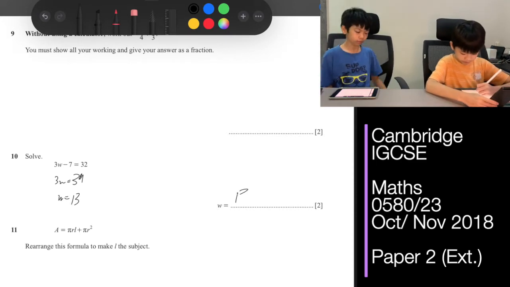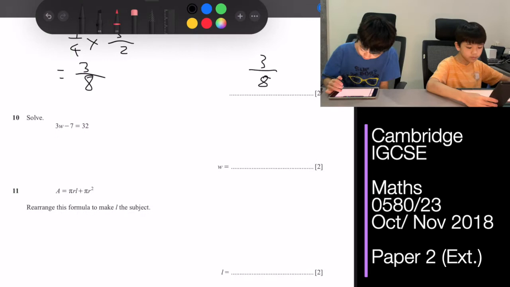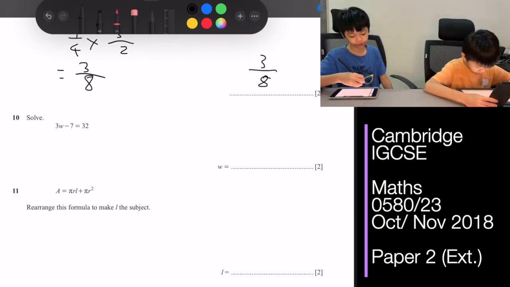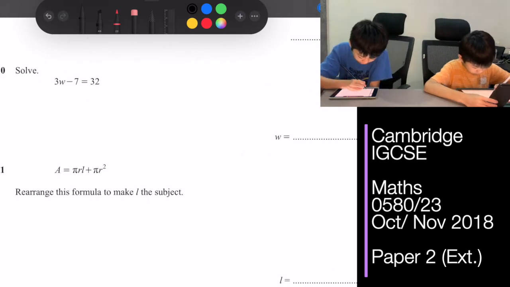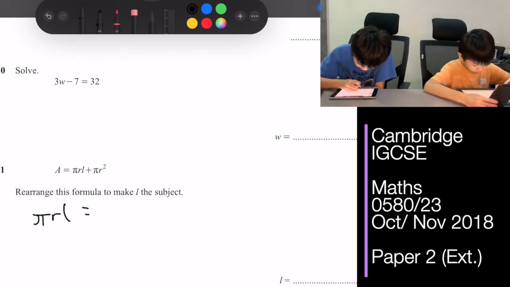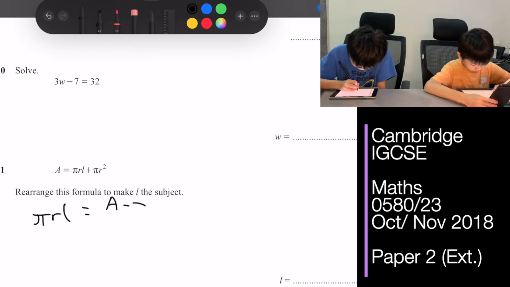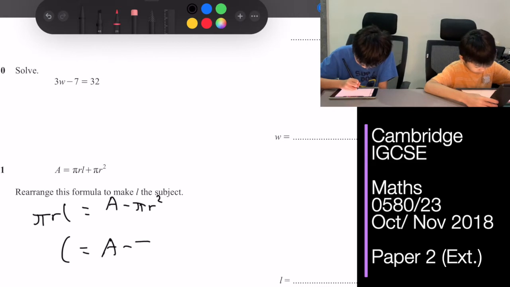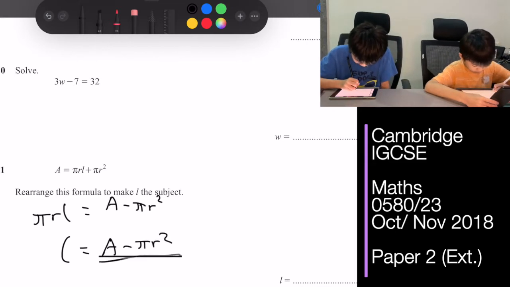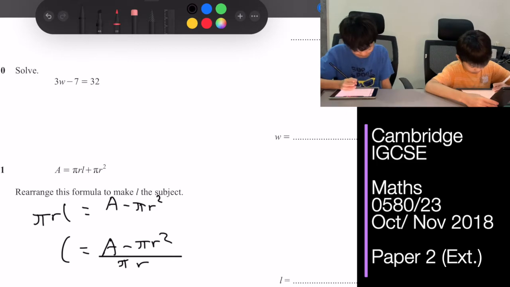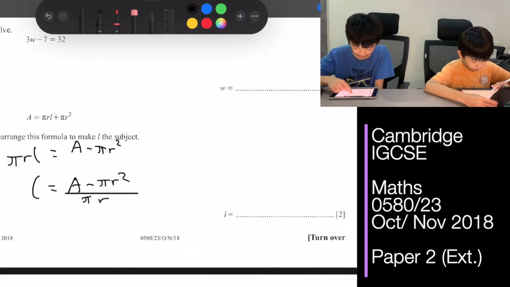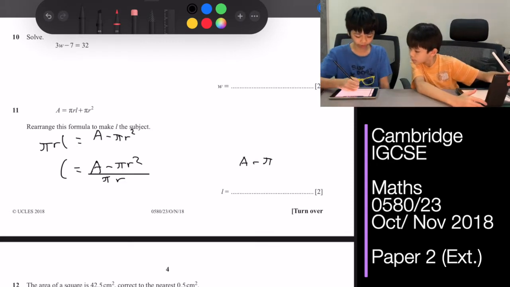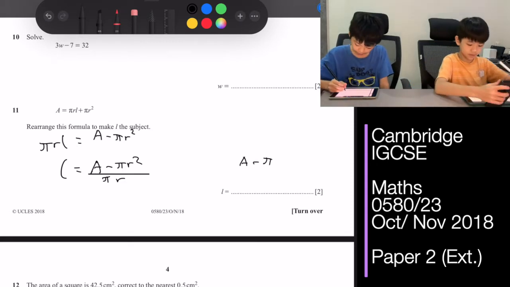Question 11. A equals pi r l plus pi r squared. Rearrange the formula to make l the subject. So pi r l equals a minus pi r squared. Then l is just a minus pi r squared divided by pi r. Can you cancel out? No, you can't, because this is a subtract.